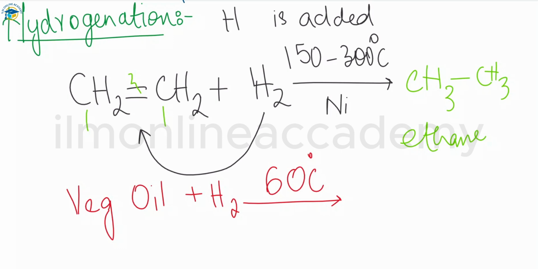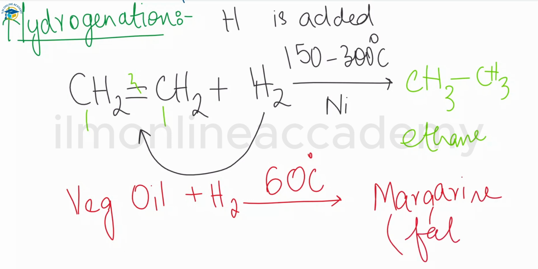Because the double bond is broken down into a single bond, you can convert it into margarine or spreadable fat. This reaction mostly happens in industries for the conversion of vegetable oil into margarine, fat, or also ghee.